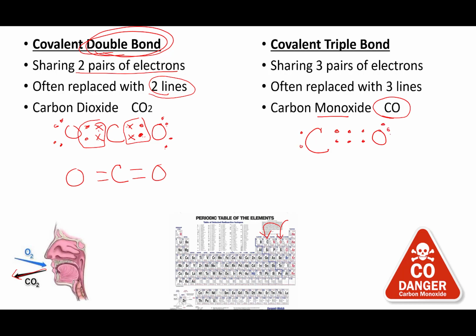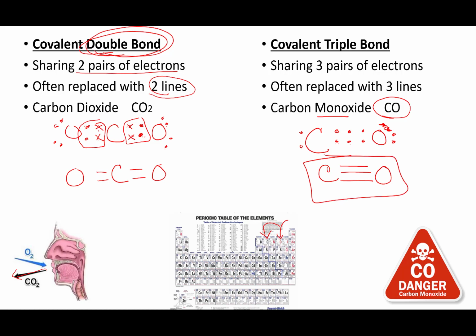And it's going to look something like, make sure I get these in the right spot. I think I got those messed up. Something like that. Oxygen's going to have 1, 2, 3, 4, 5, 6, 7, 8, and carbon's going to have 1, 2, 3, 4, 5, 6, 7, 8. More simply written as 1, 2, 3 lines, and that is a triple bond.